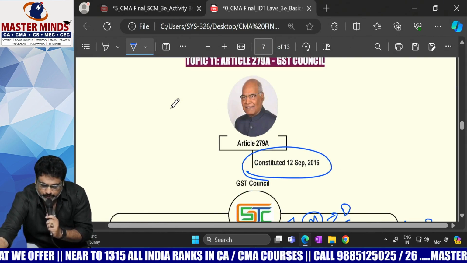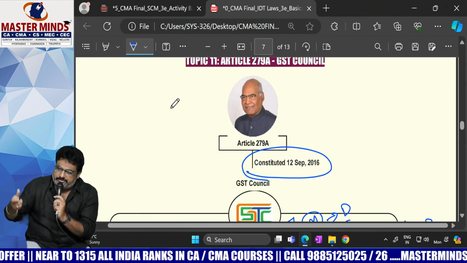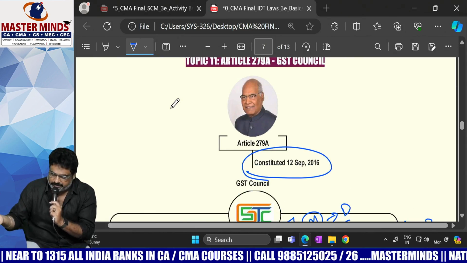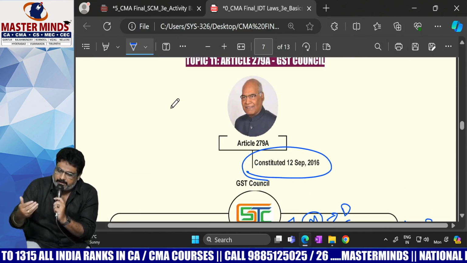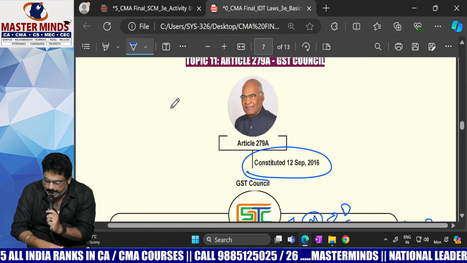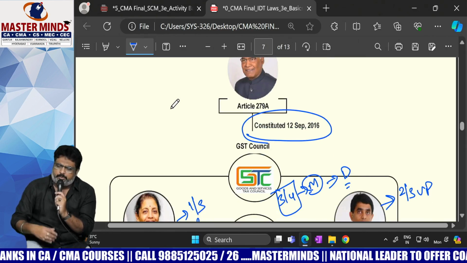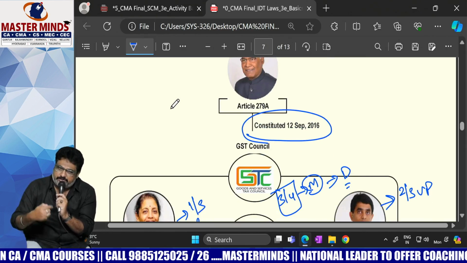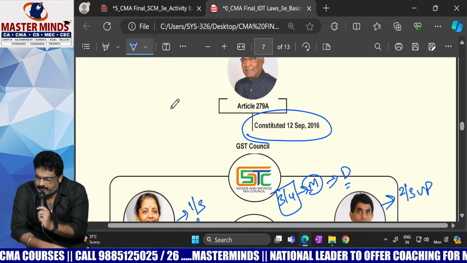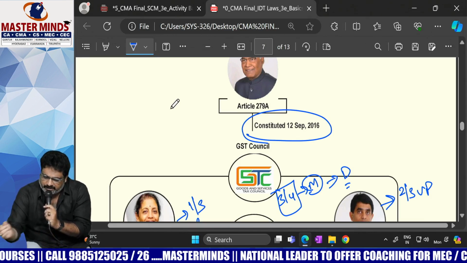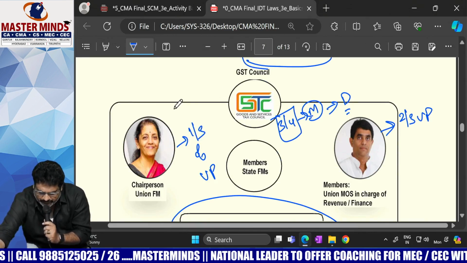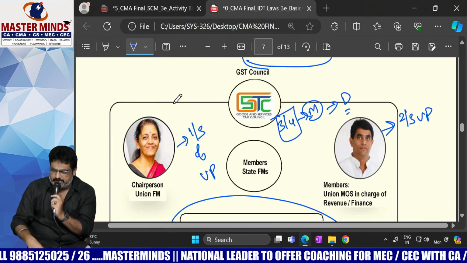To give constitutional validity to the decisions taken by GST Council. And what is the article number that gives that authority? Article 279A. And with President's approval, on which date did GST Council come into being? September 12, 2016.